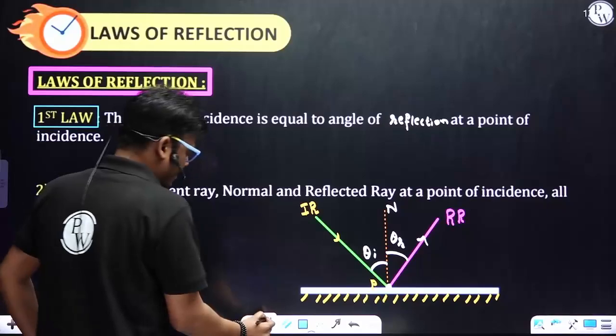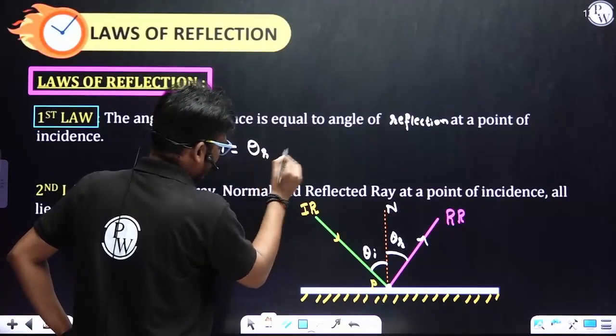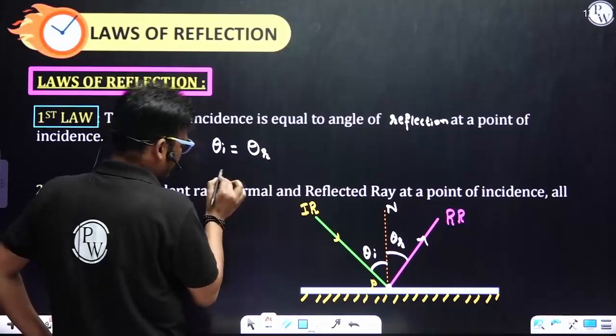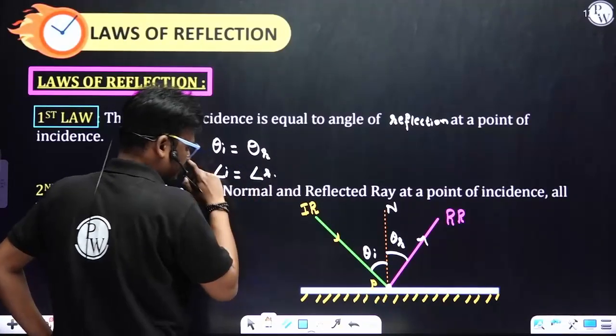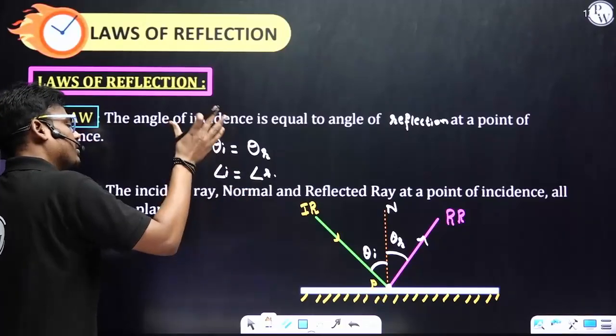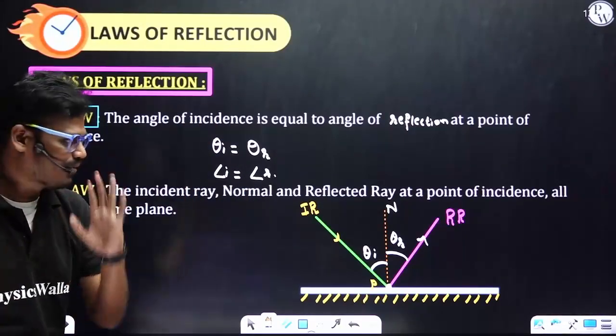So here I can write theta I equals theta R. In some textbooks, they have given angle of incidence equals angle of reflection. This is the second method to express it.